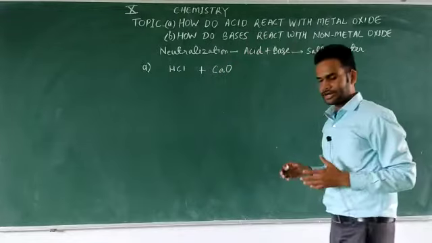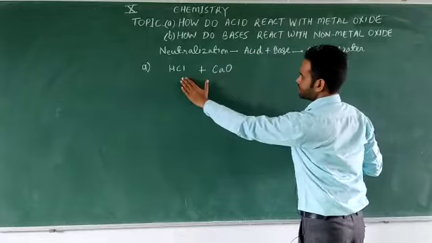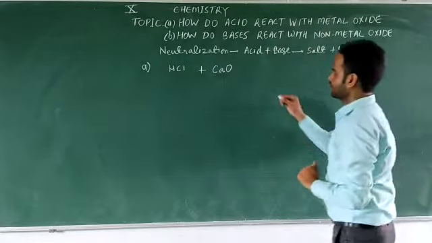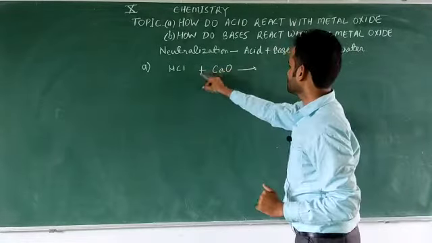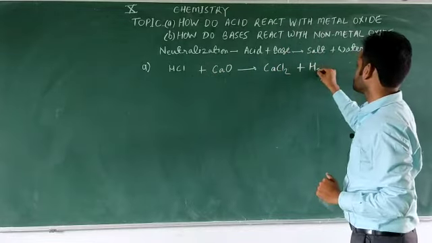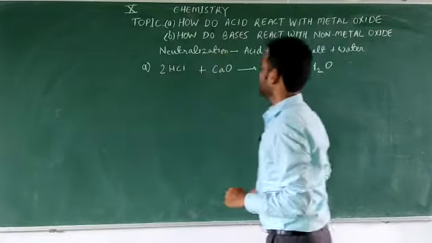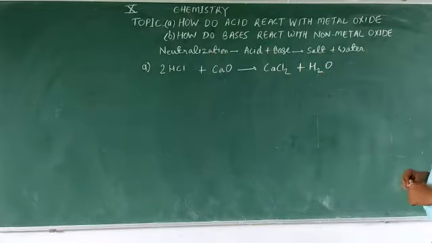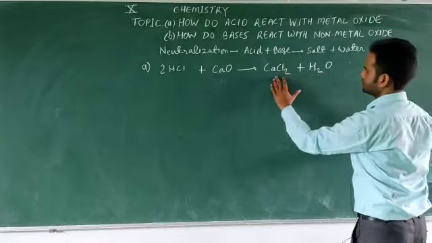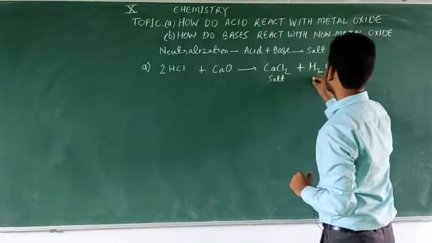Calcium is a metal and calcium oxide is a metallic oxide. So when acid reacts with metallic oxide, they form CaCl2 plus water. We can balance it by adding the coefficient 2 here, and now you can see this is a salt, calcium chloride, and this is water.